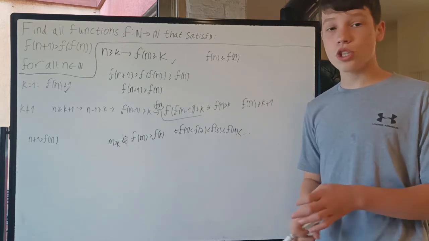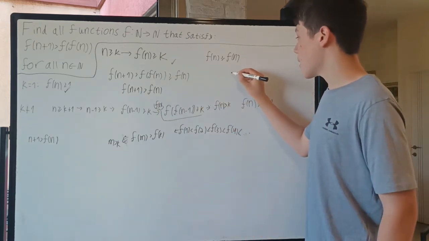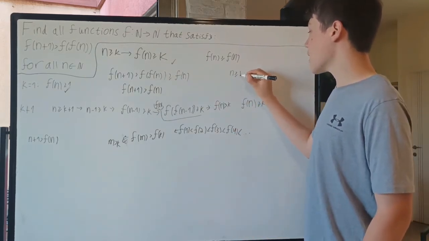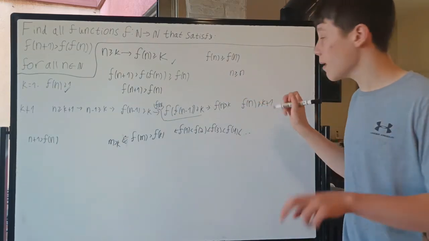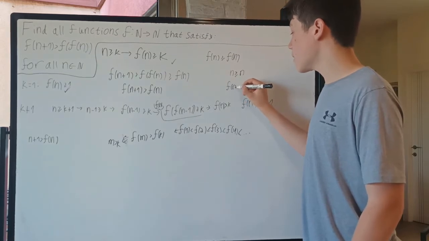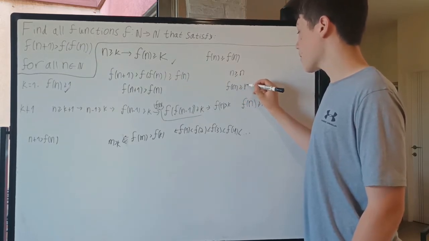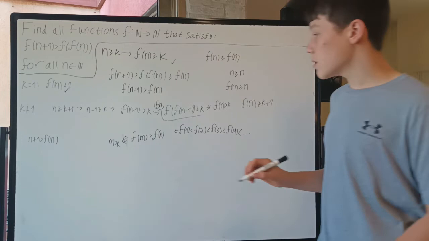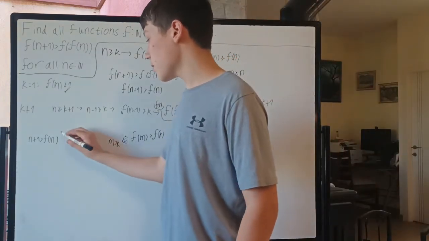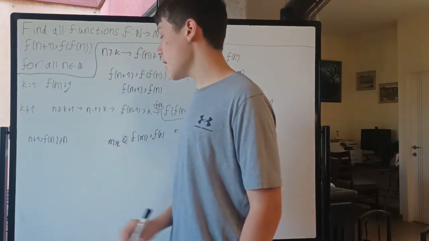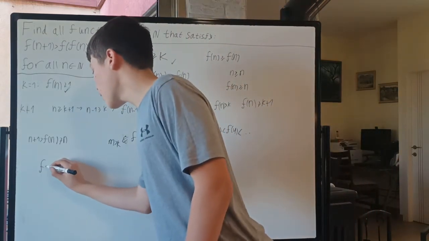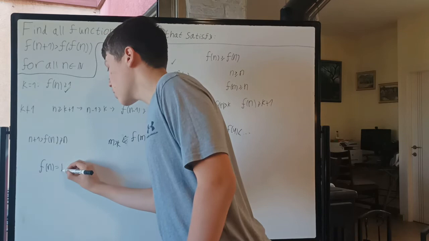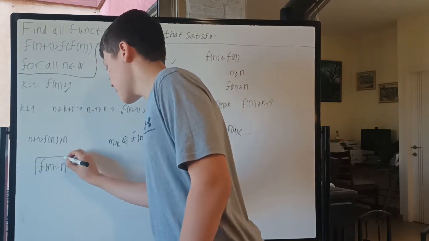But this works in general for any natural number, since n is bigger than or equal to n; in this case, this n is sort of our k, so we know f of n also has to be bigger than or equal to n. So f of n is smaller than n plus 1, but is bigger than or equal to n. And since f of n is a natural number, we know f of n has to equal n for all natural numbers n.